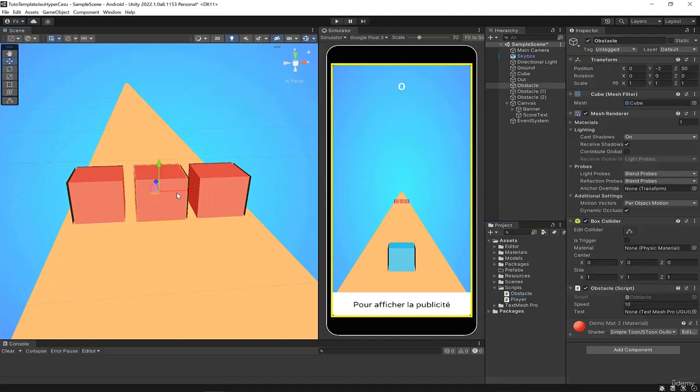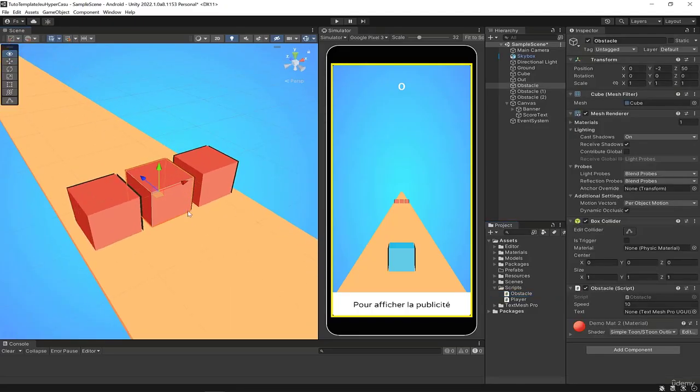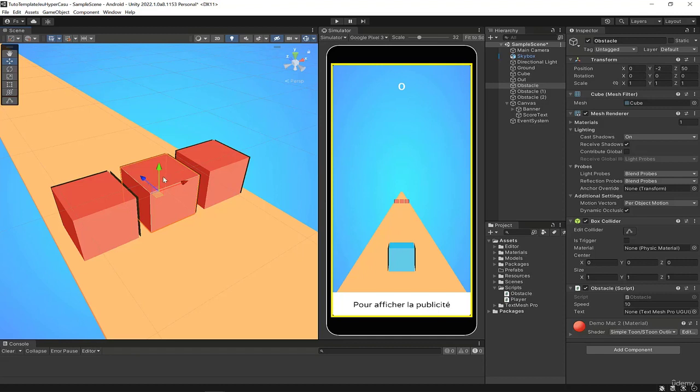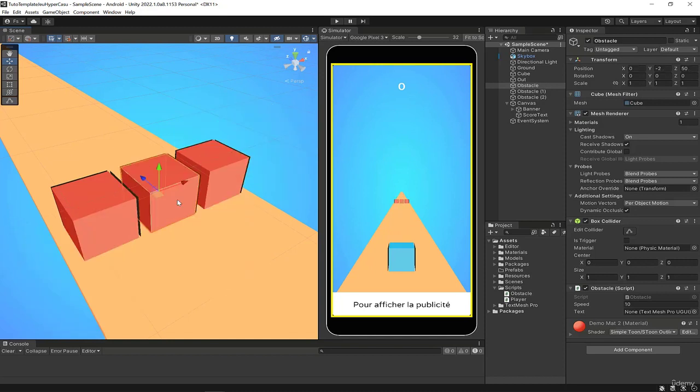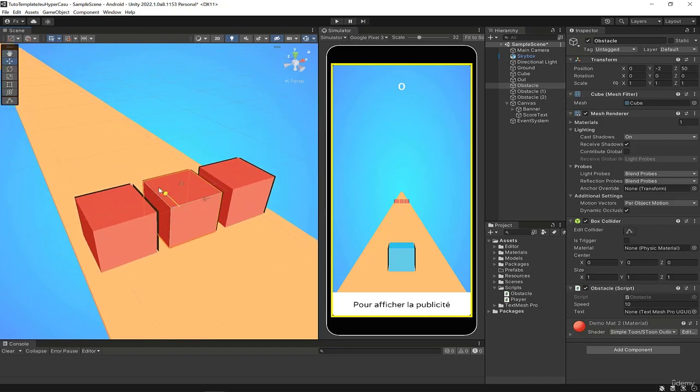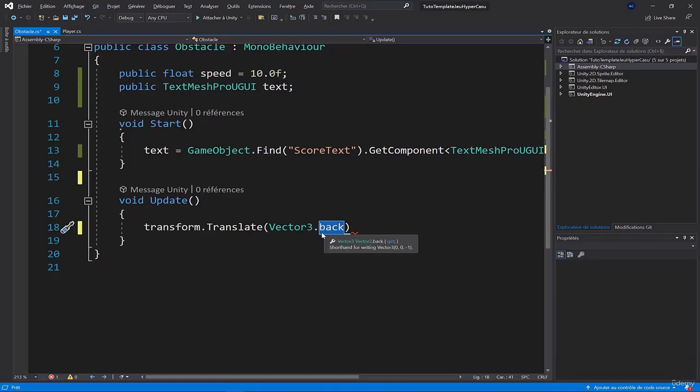If you look at the 3 axes, red, green, and blue, each axis has 2 possible directions: forward or backward, up or down, to the left or to the right. So each axis has 2 possible directions. The blue axis is the forward axis, if you will, which points forward, and if I do forward, the obstacle will move away from me. Whereas if I do back, it will move towards me until it collides with the player. That's why I write Vector3.back.